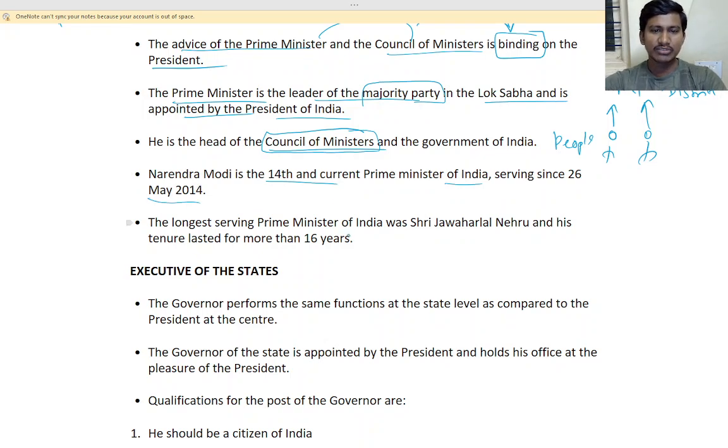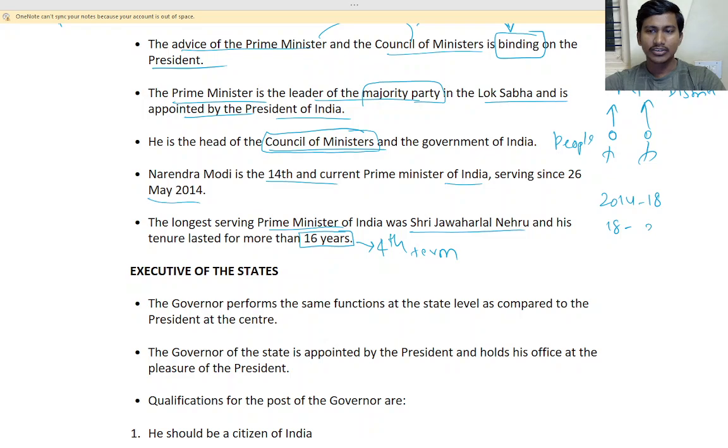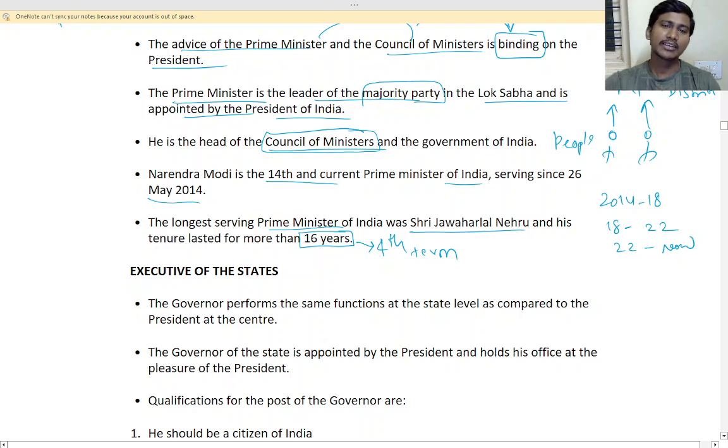So the longest serving Prime Minister of India is Jawaharlal Nehru, for 16 years. He was serving the fourth term. Now Prime Minister Narendra Modi is serving the third term, right? From 2014 to 18, then 18 to 22, then 22 to now.